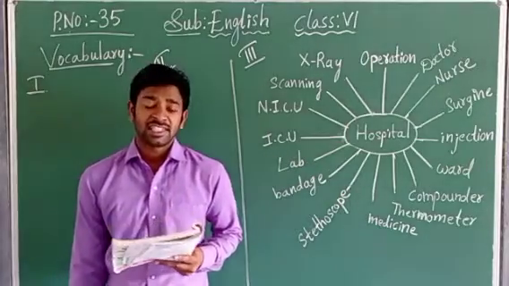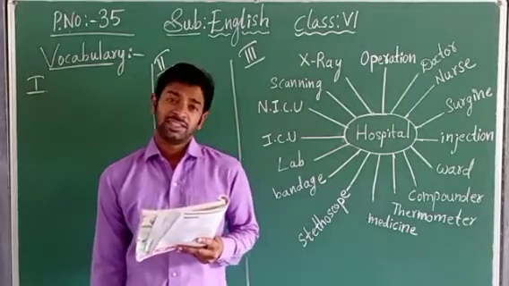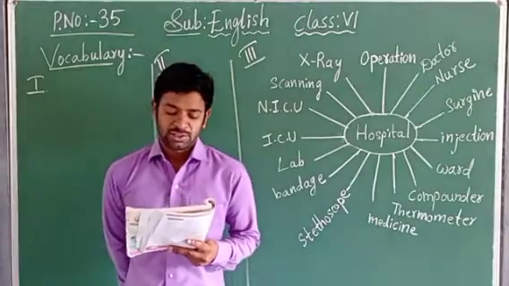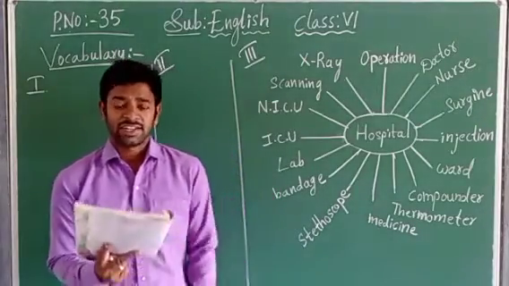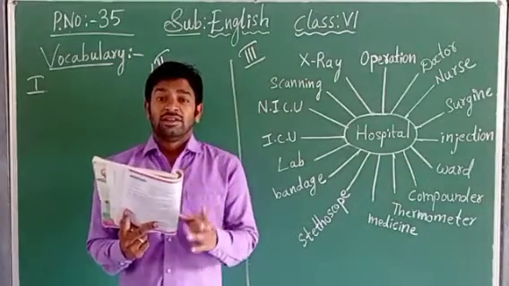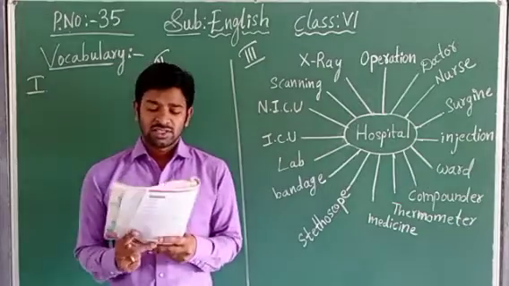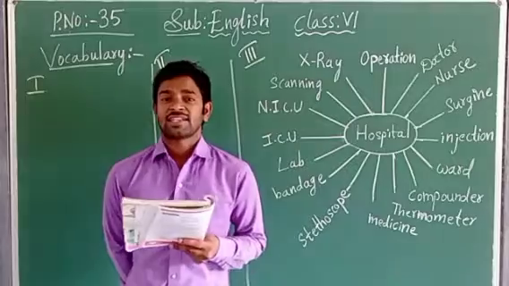So what is the title given, children? The title is about food and nutrition. What is the name of the title given to the paragraph? Food and nutrition. Let us see. We will start reading the paragraph. Listen. I will read it once. You just refer to where the mistake is that the student has made.